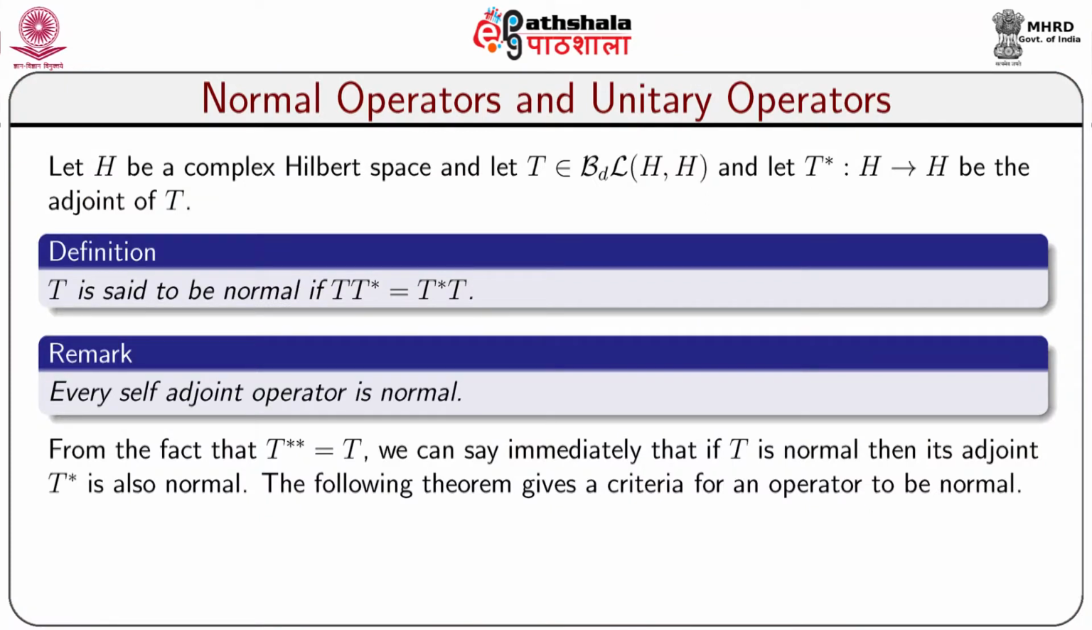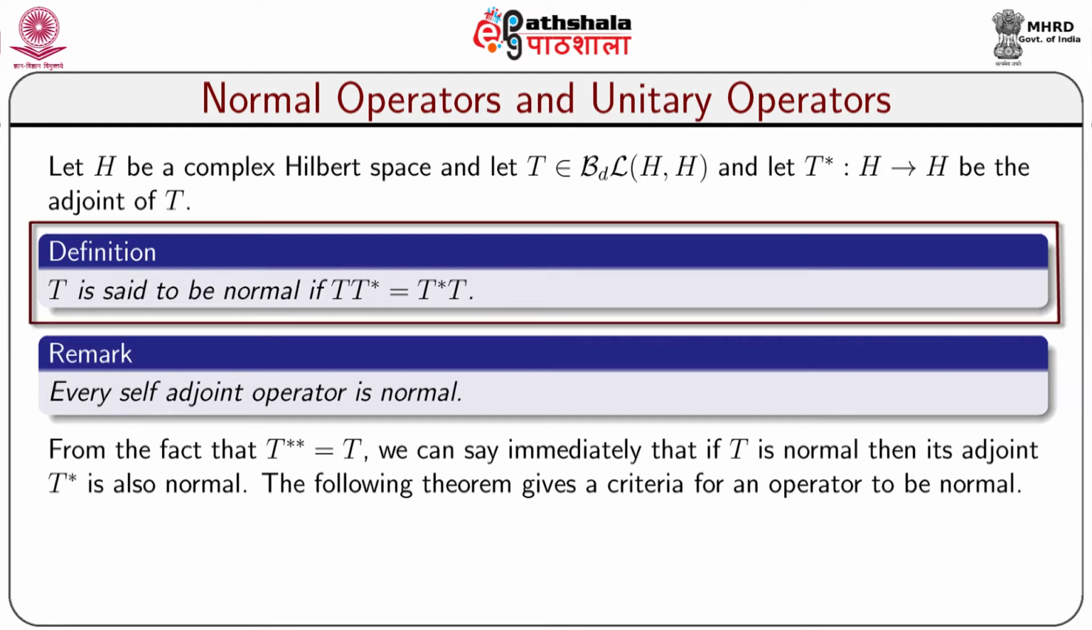The title of module 3 is normal operators and unitary operators. Let H be a complex Hilbert space and let T be a bounded linear operator from H to H, that is, T belongs to B(H), and let T star from H to H be the adjoint of T. Let us take a definition. T is said to be normal if T T star equals T star T.